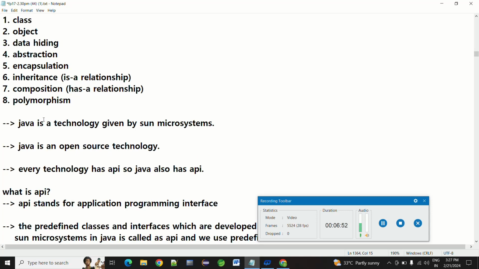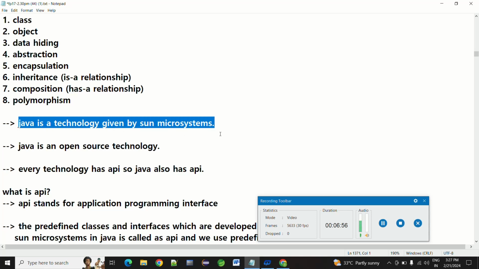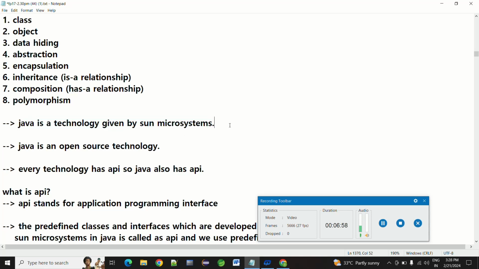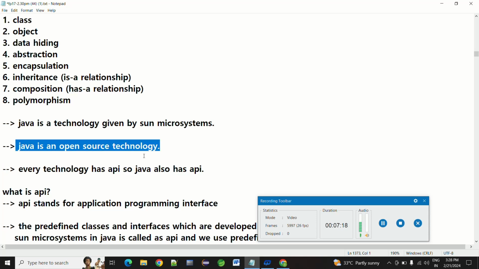After that, we come to Java as a technology given by Sun Microsystems. Actually, James Gosling invented it, and after that he convinced Sun Microsystems to take up the project. That is why Java is a technology given by Sun Microsystems. Java is an open source technology.